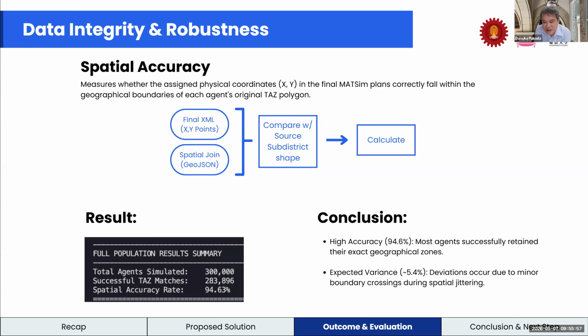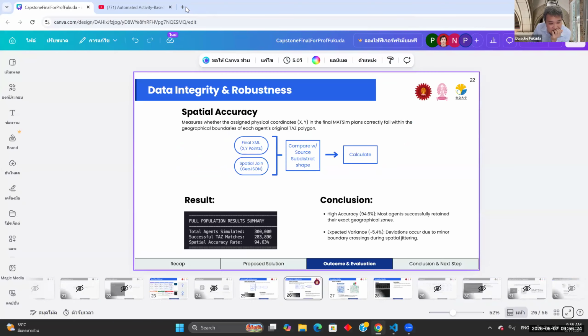Is it suitable, for example, for some detailed analysis considering the spatial differences? Can you show the map of the sub-districts of Thailand? Yes. Not sure.